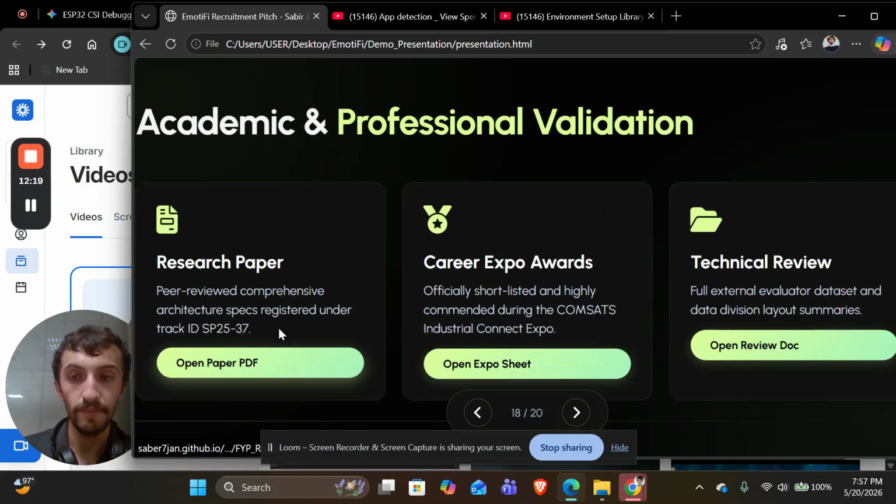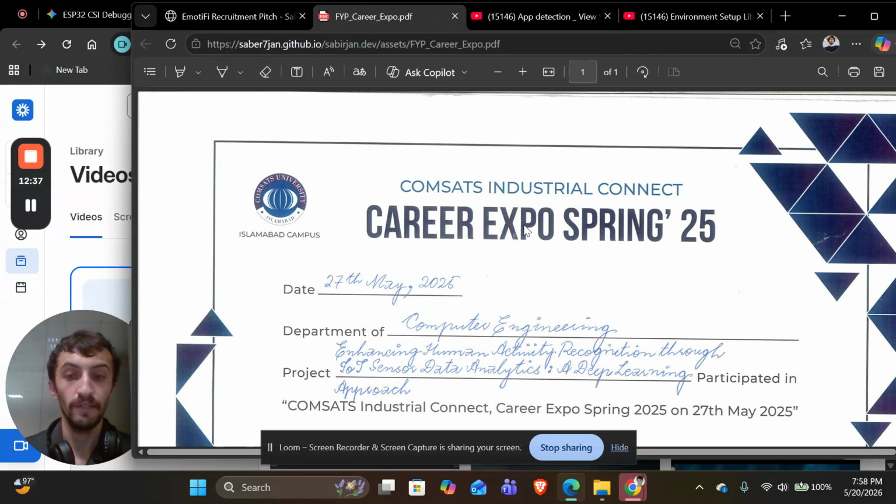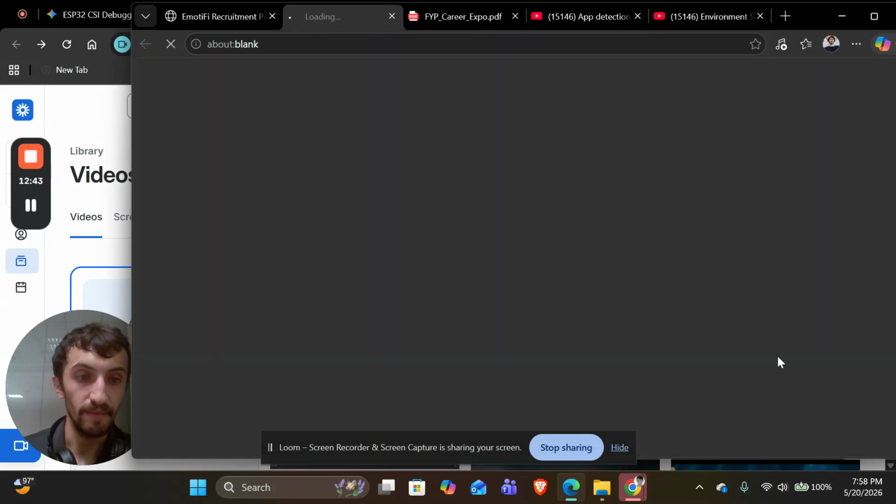For training purposes, we have a research paper of FIP as well. We worked on it. At Career Expo, we represented our project at a high scale demo expo at Comsat University, where we received this certificate, signed by our HOD. So it is just a credential.